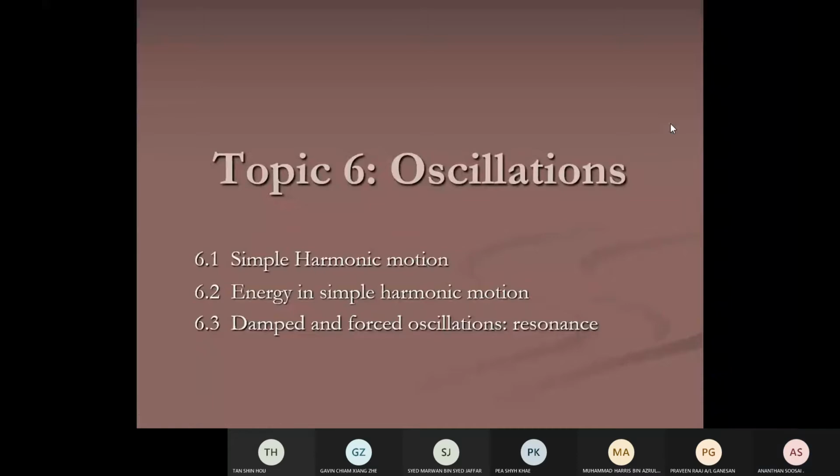So let's start with the next topic. Next topic is going to be oscillation. This is going to be, every year, I think, in paper four, your A2 paper.